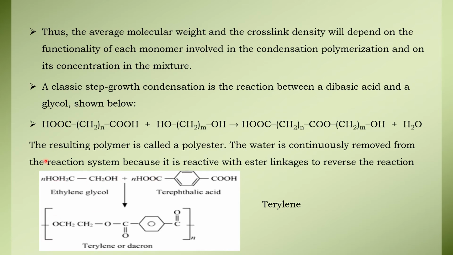So it is bifunctionality. Here this is also a bifunctionality, COOH, COOH. So two acid groups are there. Now these two join together by the removal of water molecules. So the H from this glycol and the OH from this terephthalic acid get removed as water molecules. Here the same thing: the H from this side and the OH from this side will go off. As a result, we are getting terylene as the polymer.